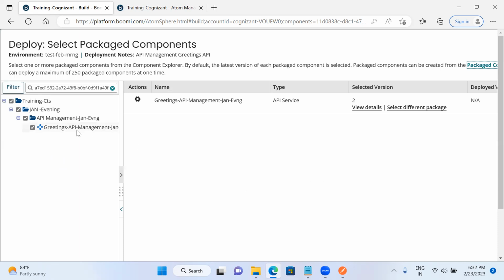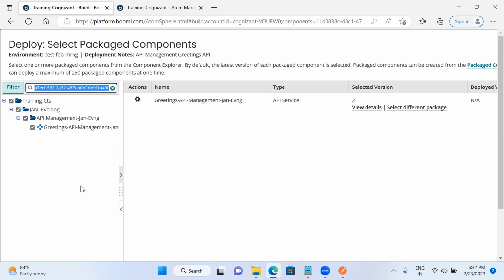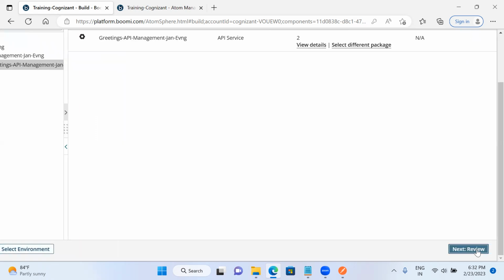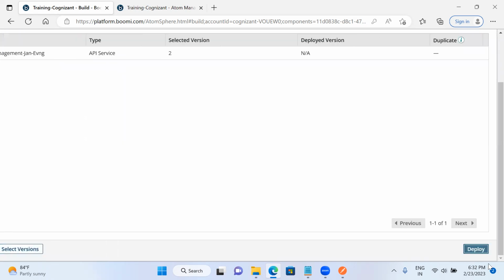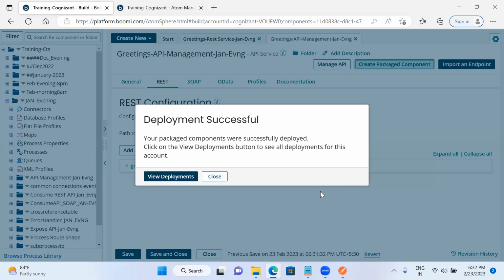So this all comes under publish. Whatever packaged components I am creating here, everything comes under publish. So next, deploy. Deployment successful. Now I am closing this.